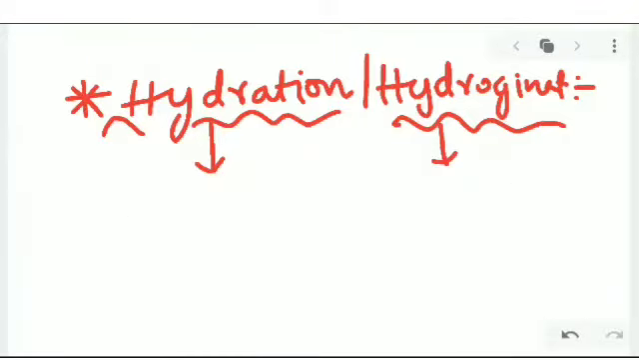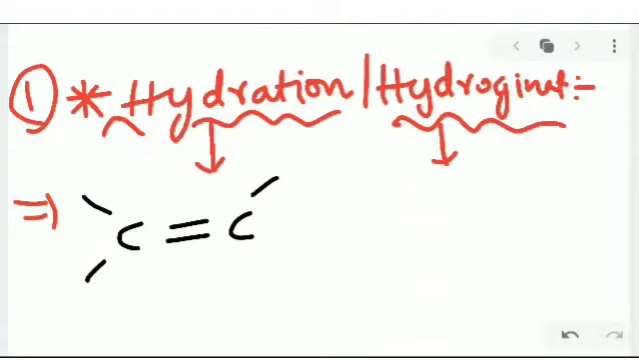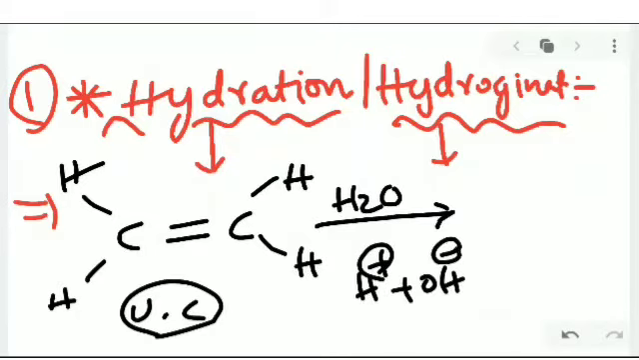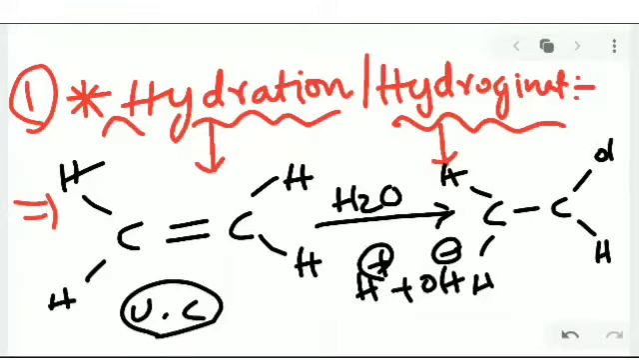For example, first we discuss the hydration process. Here is an alkene with a C double bond C, an unsaturated compound. In shortcut form, the unsaturated compound undergoes hydration, where water is converted to H plus and OH minus. These attack the double bond, forming H and HOH, so ethanol will form.